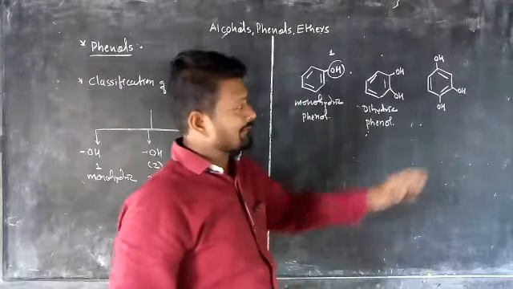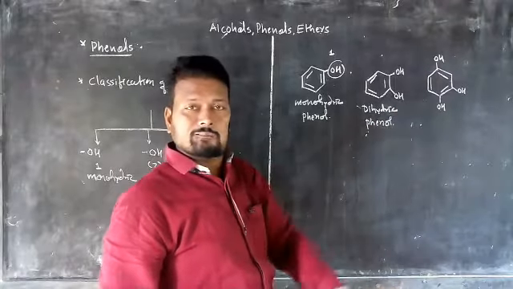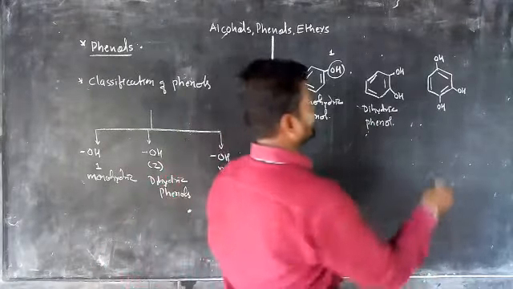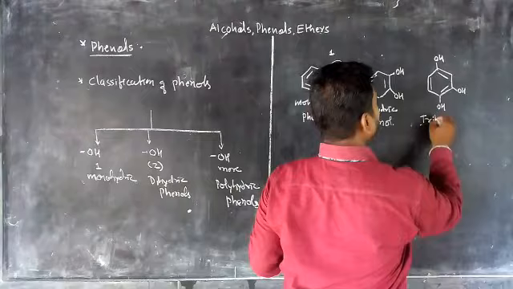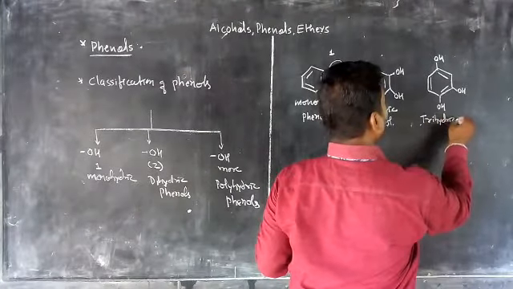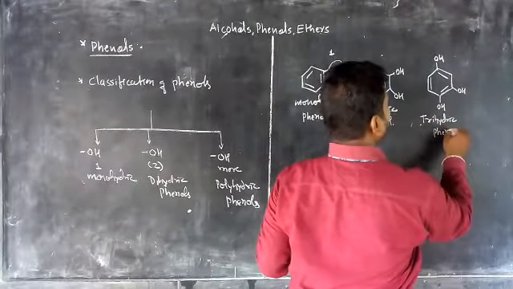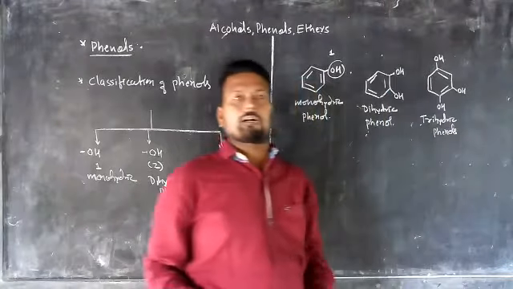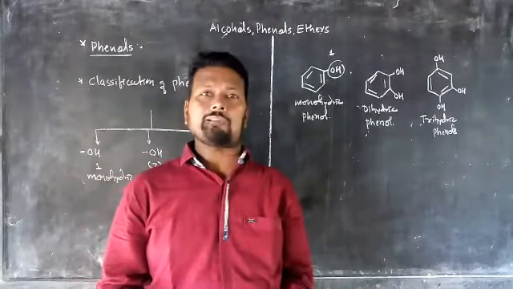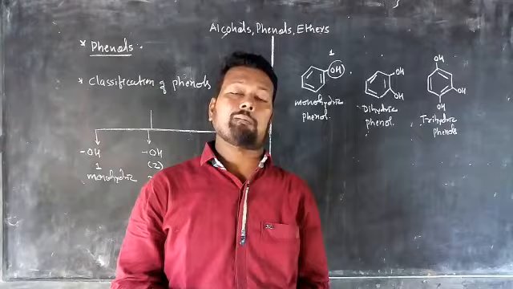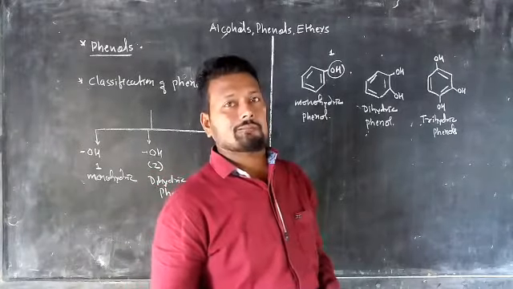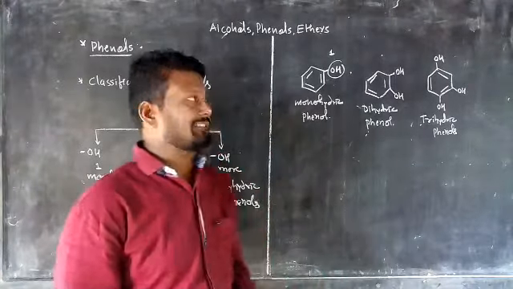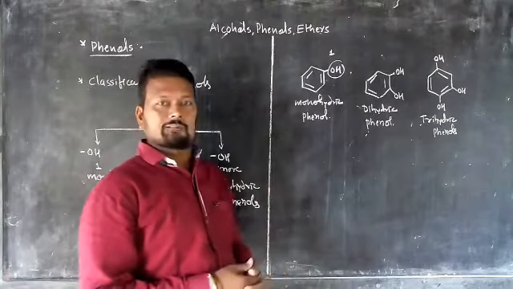Now in the third case, how many OH groups are attached? Three OH groups attached. Hence it is known as trihydric phenol. So according to how many OH groups are directly attached to the carbon atoms in a benzene ring, in this way we can make the classification of phenols.